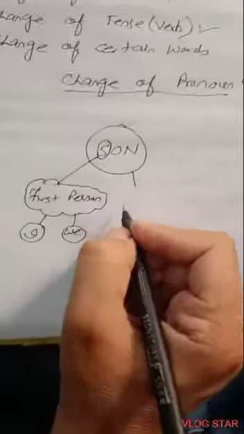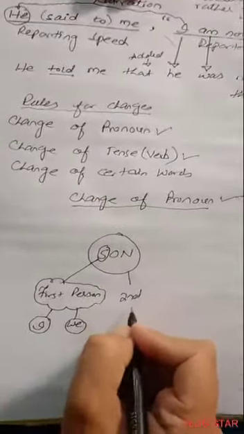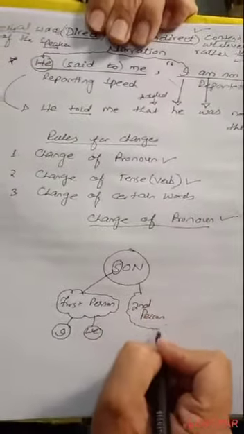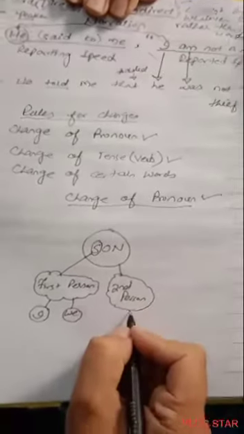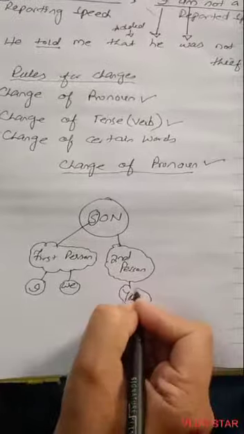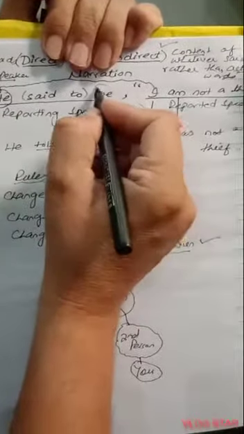Okay, in case the pronoun in the reported speech is in the second person, and let me tell you what we mean by second person. Second person means you. If it is in the second person, it is you, then it will be changed according to the object of the reporting speech. Here the object is me.